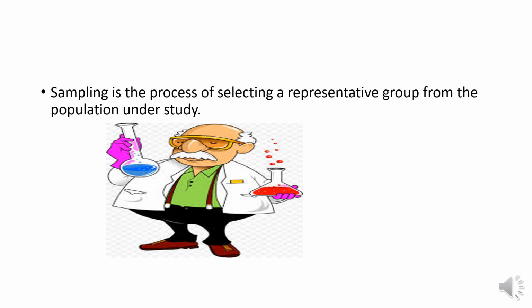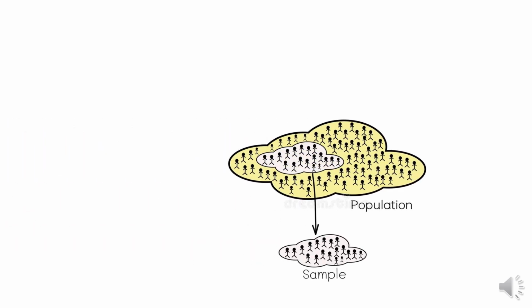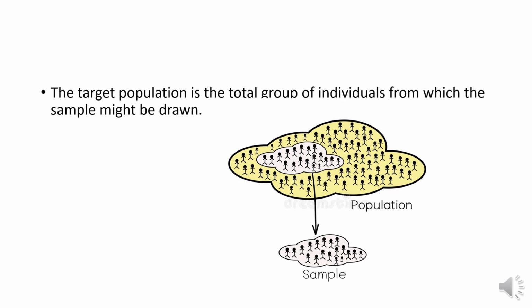For example, if you are eating something, you just eat a bite to check the taste. You do not eat it entirely. So this is sampling. If you want to study something, do you take a small amount of sample or do you take a lot of it? No, we take some of it, and that which is of interest to us is our target population.